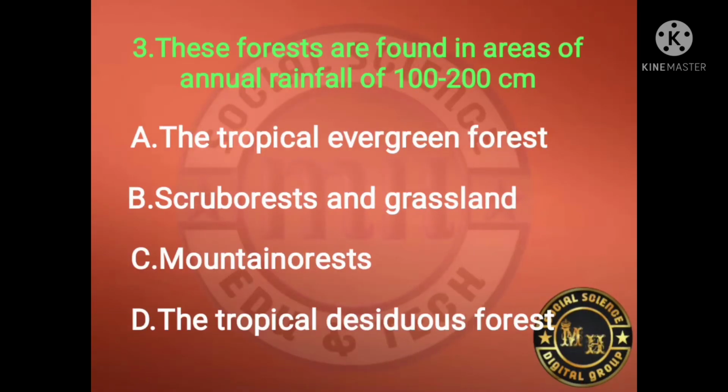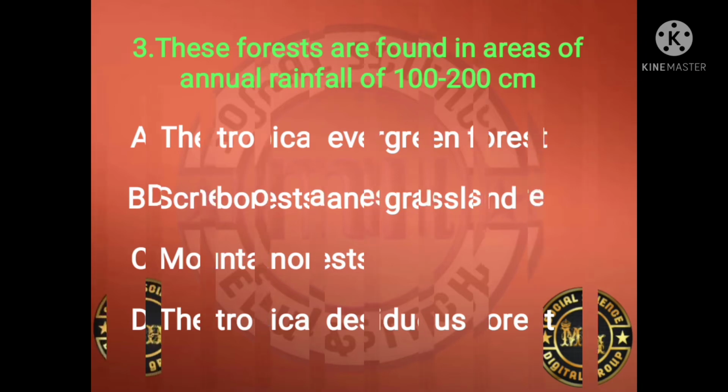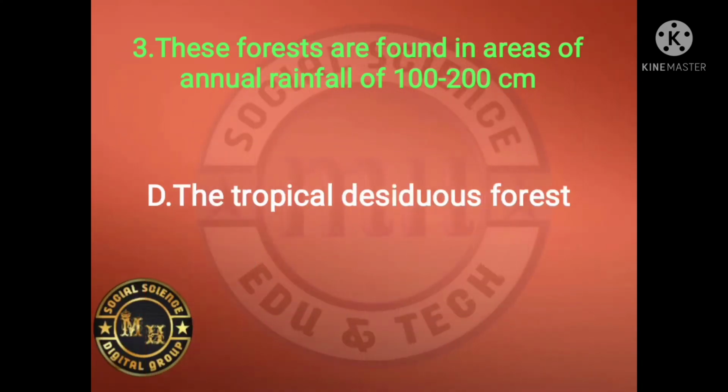Third MCQ question. These forests are found in areas of annual rainfall of 100 to 200 centimeter. Tropical evergreen forest, scrub forest and grassland, mountain forest, tropical deciduous forest. You know the answer very well. Tropical deciduous forests are found in areas of annual rainfall 100 to 200 centimeter.